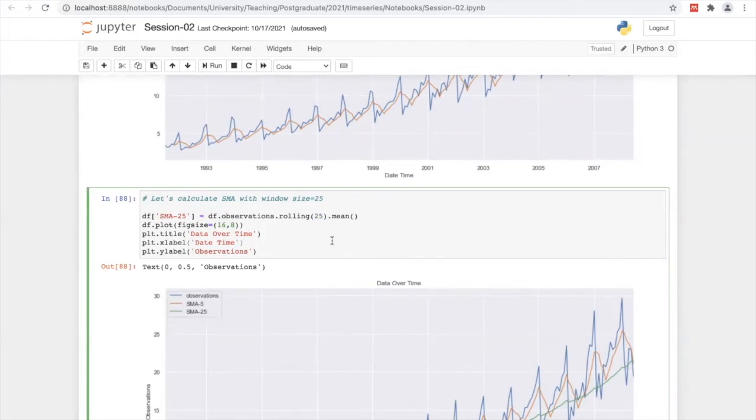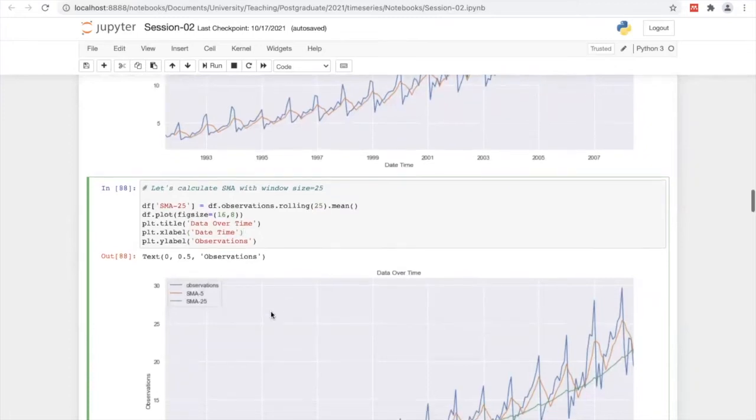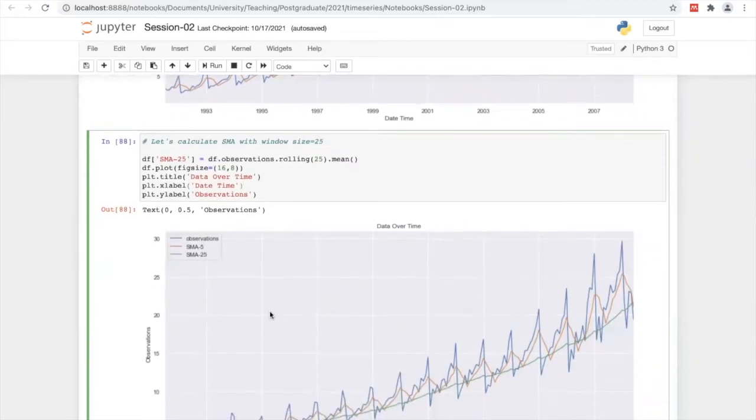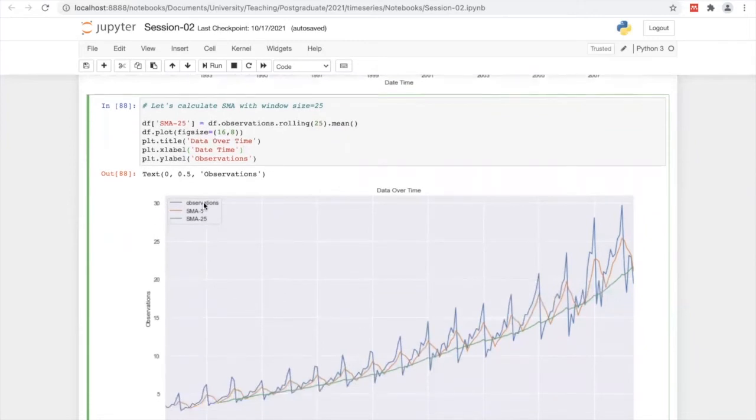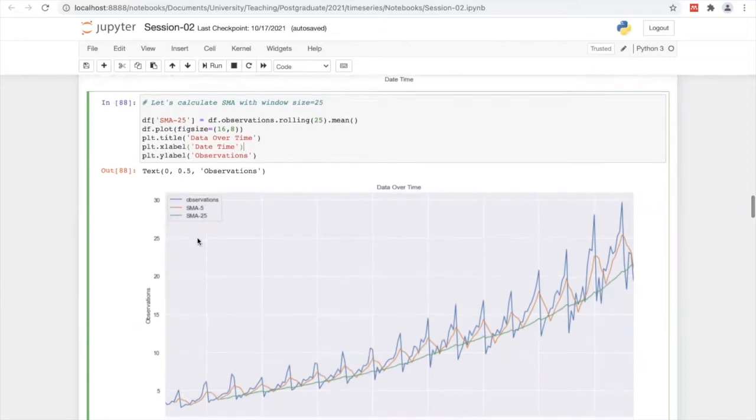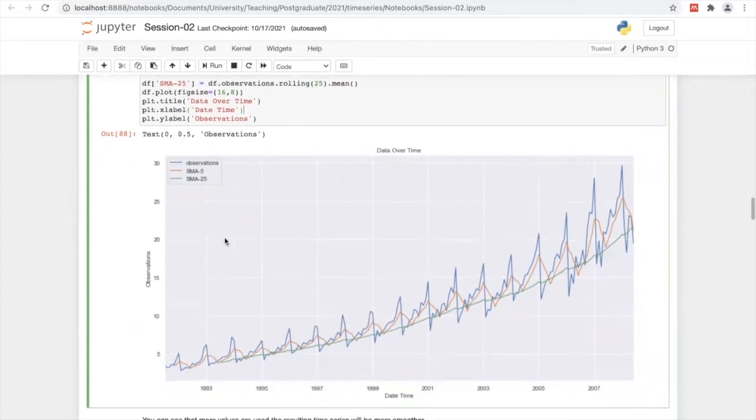Then I plot all 3 together: the original observation, the simple moving average with a time window of 5, and the simple moving average with a window length of 25. See, the green line is much smoother, which means it goes with the population mean or overall mean. It is close to the overall mean, basically.